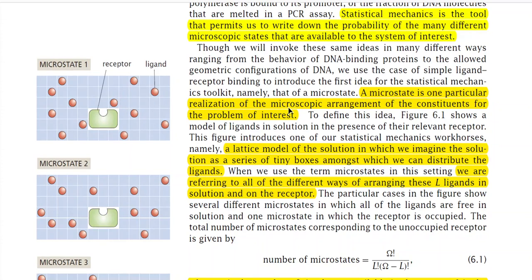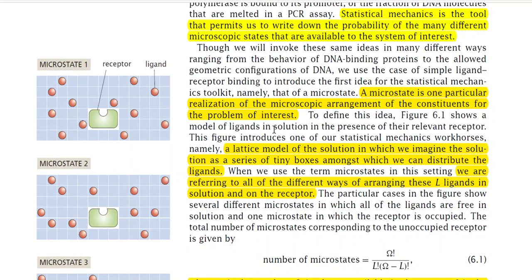A microstate is one particular realization of the microscopic arrangement of the constituents for the problem of interest. That sentence I can call the definition of the microstate. There may be different systems in biological physics, so suppose you consider one such system.